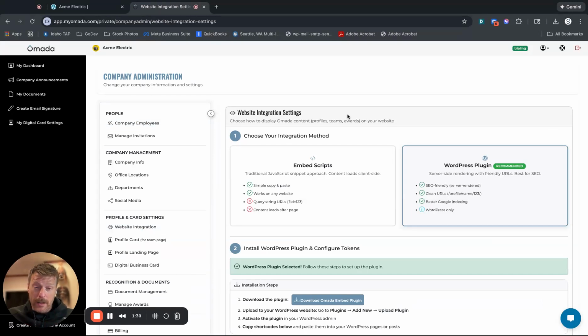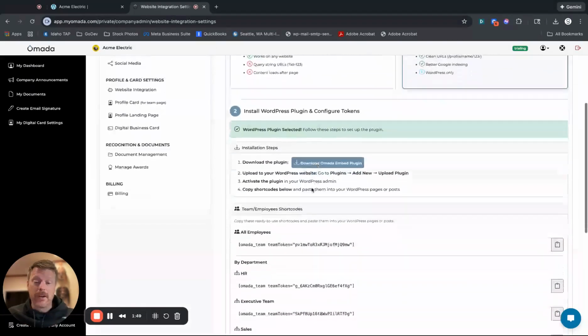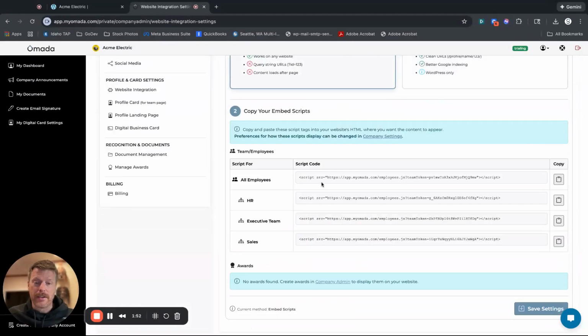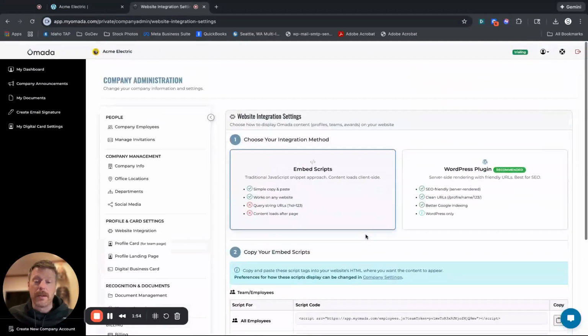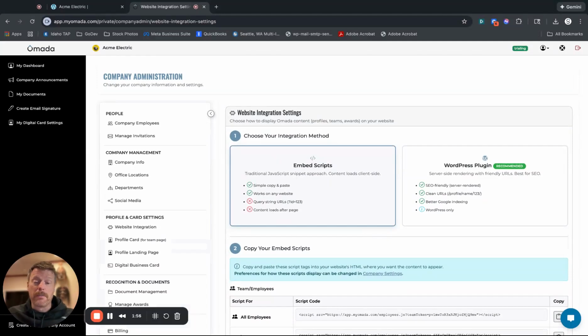Now, for integrating the profiles of your employees onto the website, there's 2 routes you can go. One is through embed scripts, and this is for websites that are not WordPress. So for any other website, if you just want to create a page and embed a script, I give you all the scripts for this down here, all the different scripts that you can embed. You just embed the script on a certain page and it'll display your team.